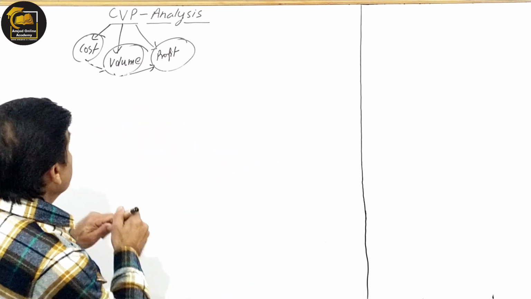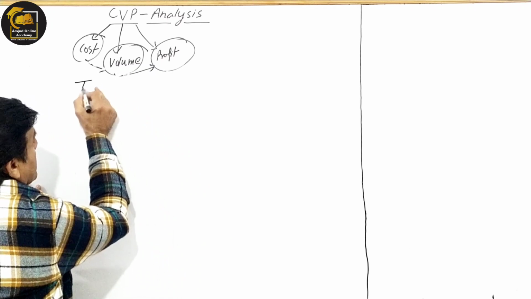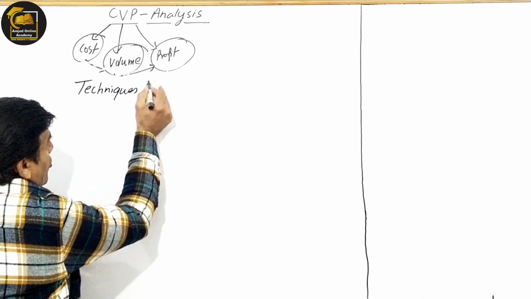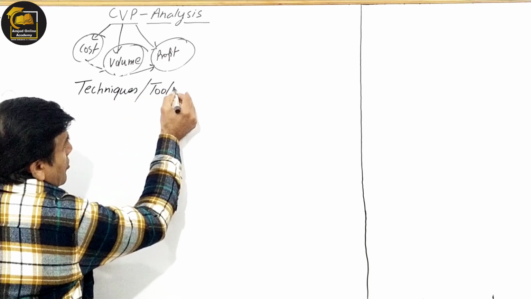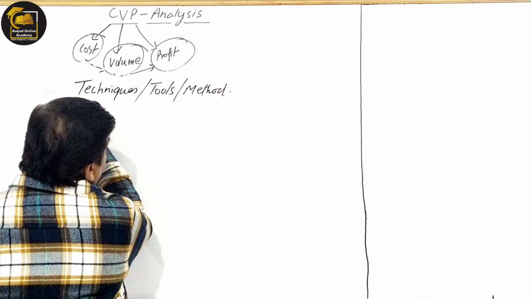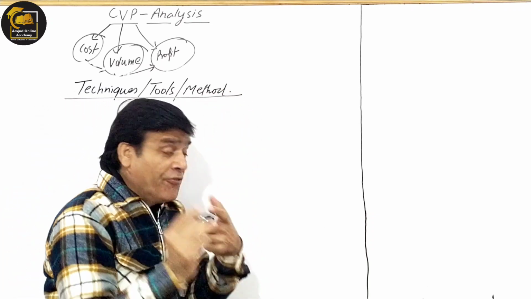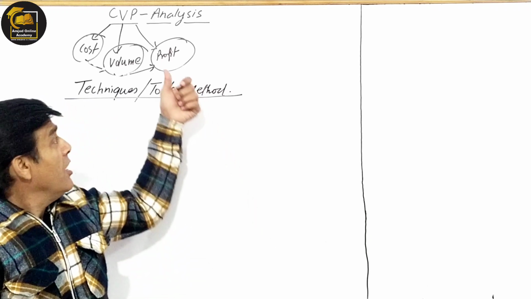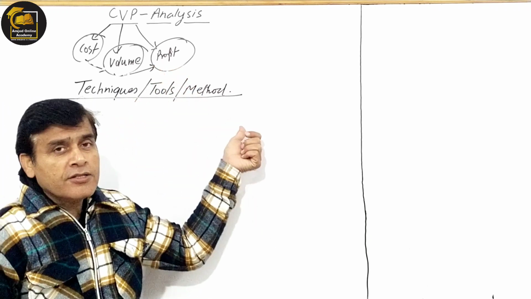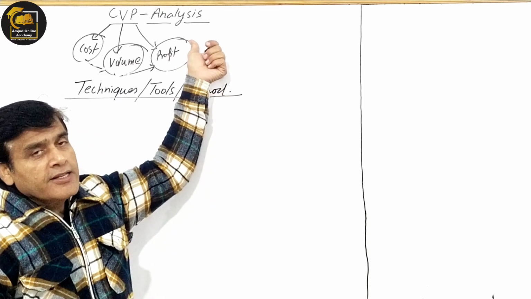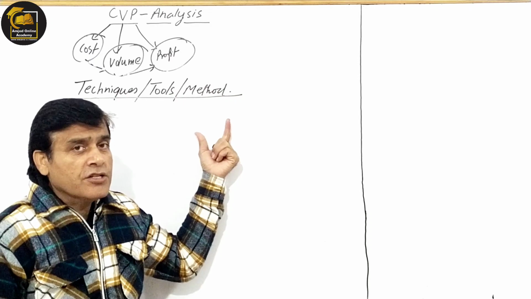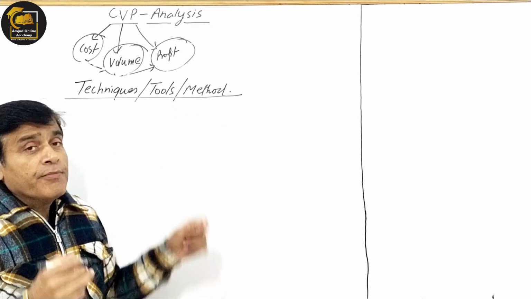So first we will understand the techniques, or you can say tools, methods of establishing the relationship among these three variables, or in other words, tools, techniques, methods of understanding CVP analysis. So in CVP analysis, what will we study today? We will study what different methods are available.